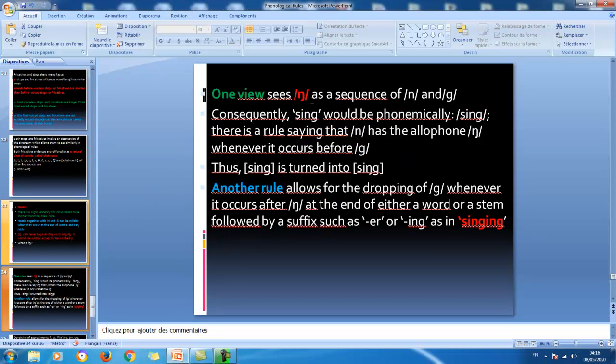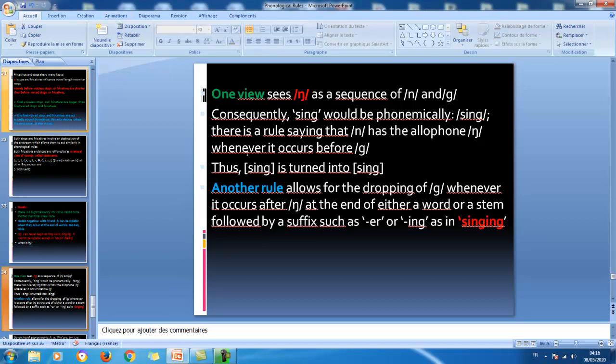One view sees the velar nasal as a sequence of n and g. Consequently, in sing, this word would be phonemically sing with n and g. There is a rule saying that n has the allophone velar n whenever it occurs before g. This is one view, okay? Thus, sing with n g is turned into sing.